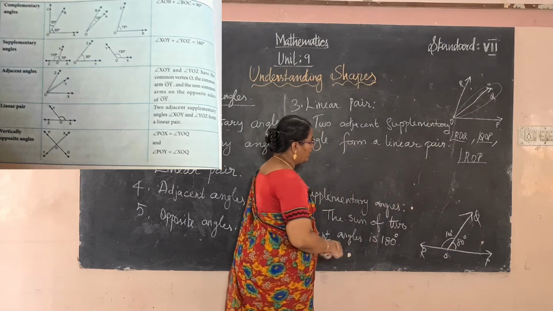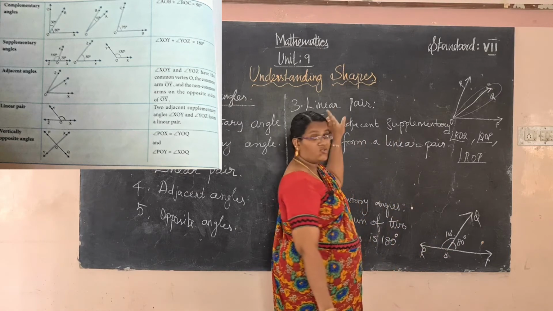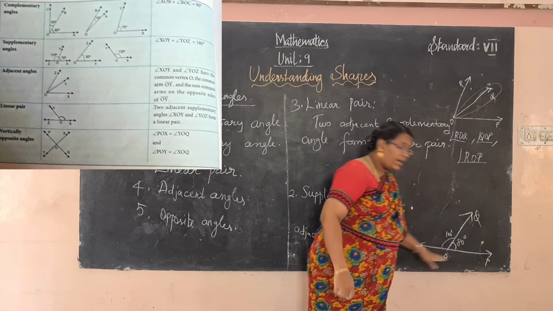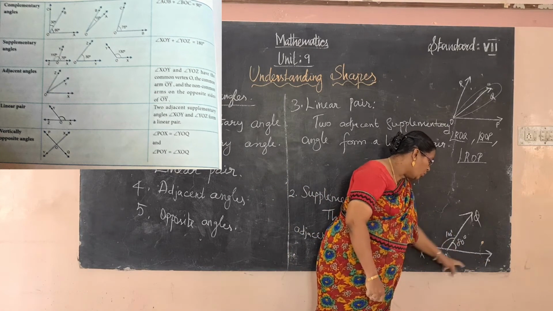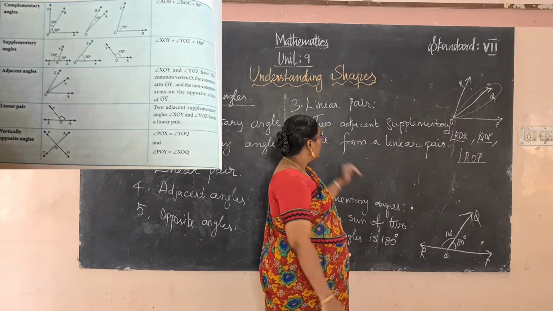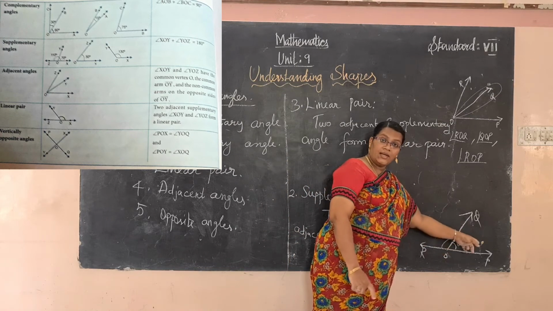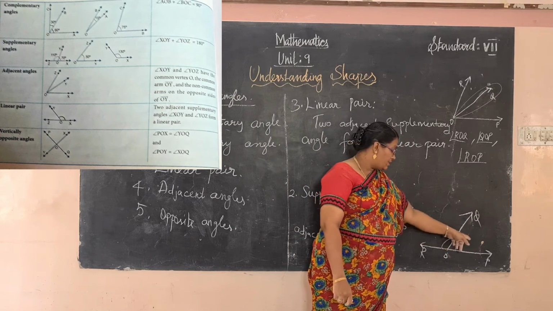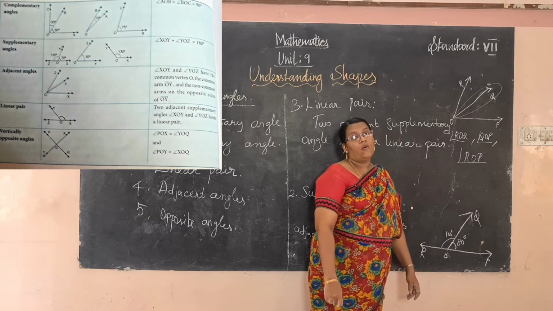This one, the same one. Linear means straight line. Here the straight line is POR, so ROP. POR is a line, that is called the linear. It has two adjacent angles, and the sum of their values is 180.